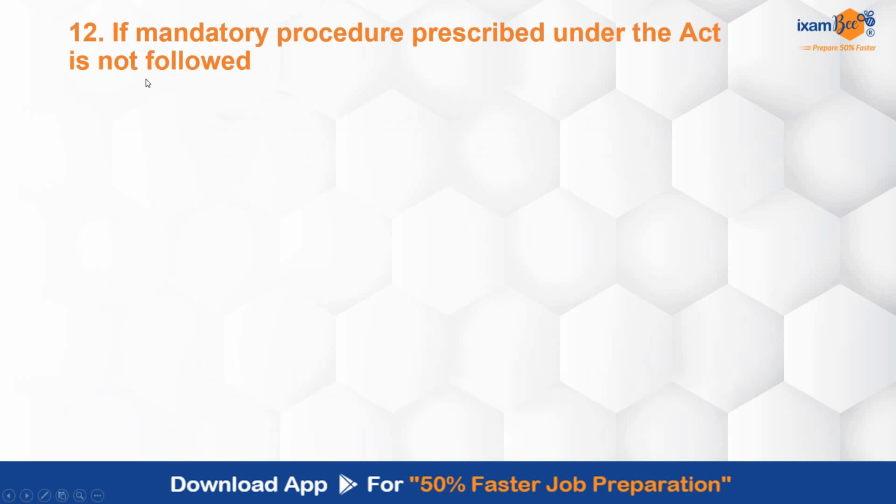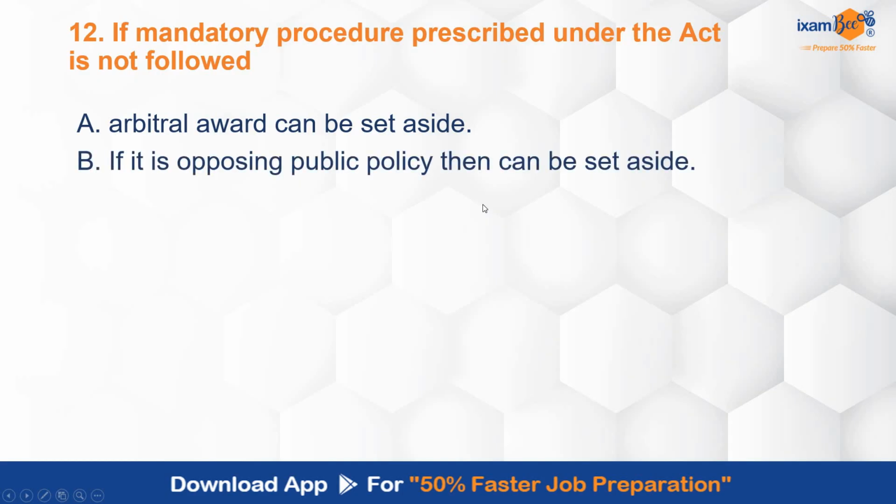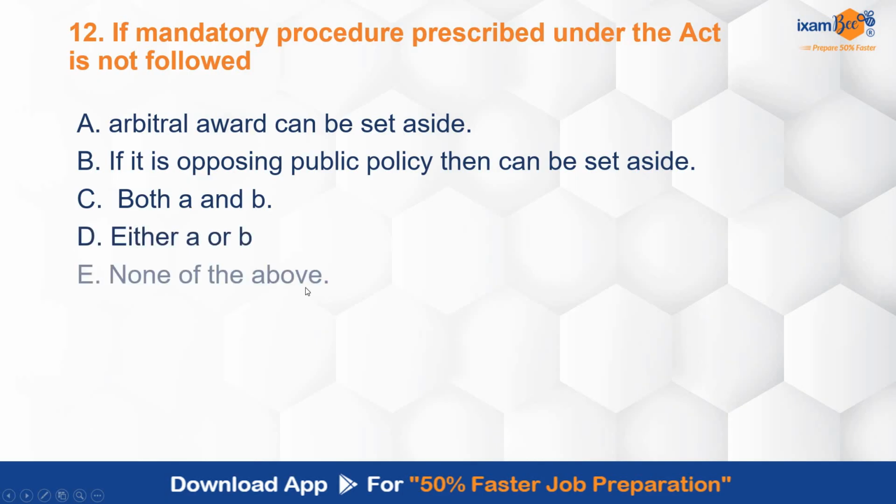If mandatory procedure prescribed under the Act is not followed, arbitral award can be set aside. It is opposing public policy, then only it can be set aside. Both A and B are correct. Either A or B are correct. None of the above is correct. So if the mandatory procedure provided under the Act is not followed, then what action can be taken?